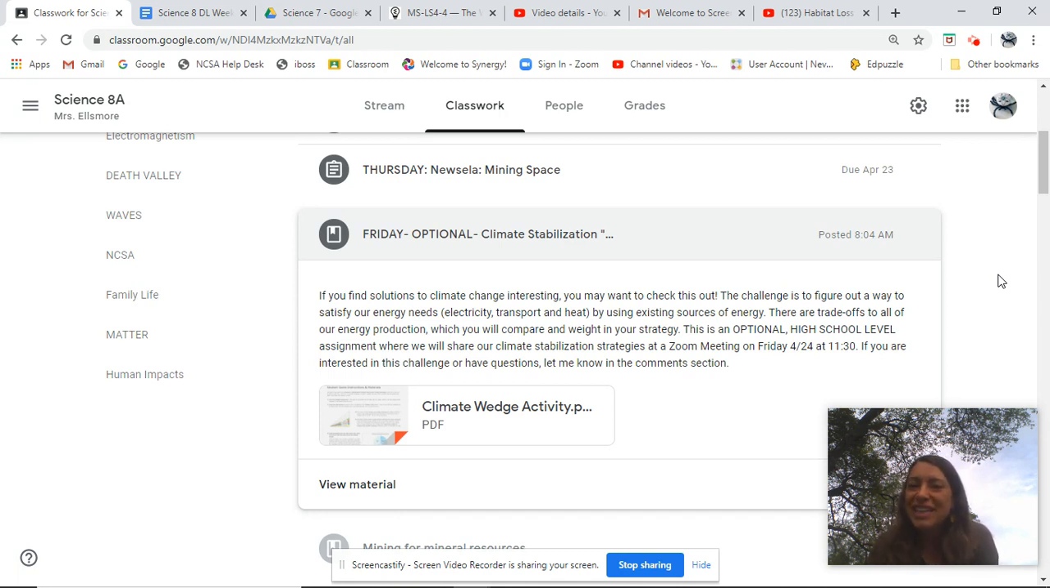If you're interested and you have time and motivation and interest, you could do this climate wedge activity where basically you analyze a bunch of different energy sources, how we get our electricity and energy for heating and transportation. And basically you come up with a strategy of picking 7 of these different energy sources and putting them together as a way to reduce our impact on the climate.